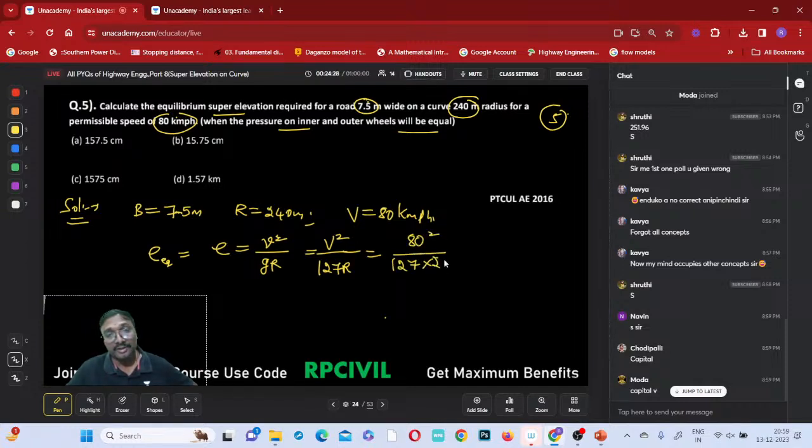What is the radius? You can say it is 240. So how much is the super elevation you are getting? Therefore, what is the rise of the outer edge you are getting? The rise of the outer edge will be equal to which one?